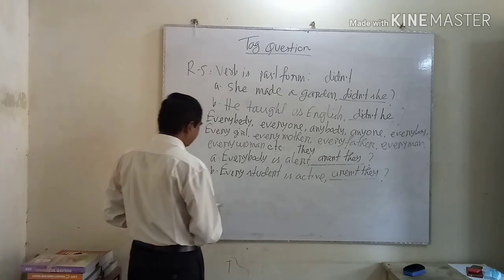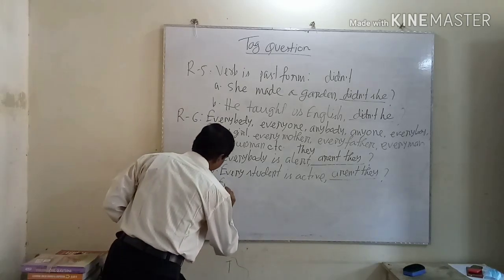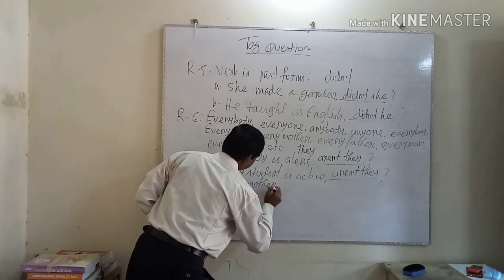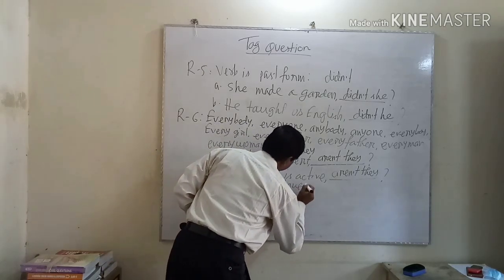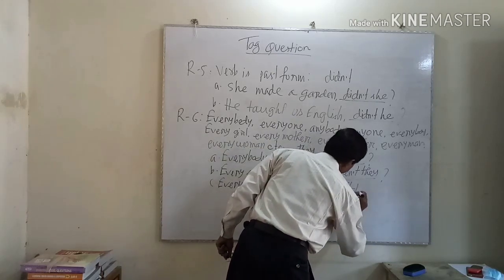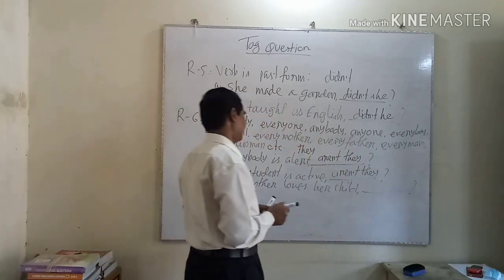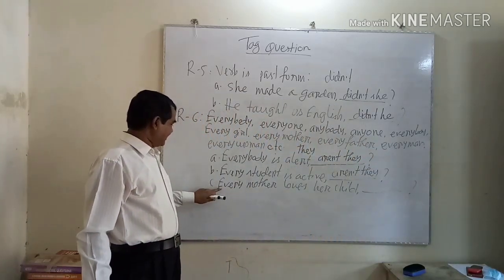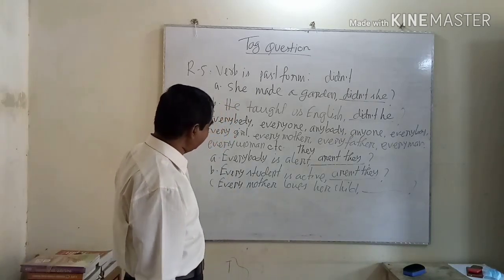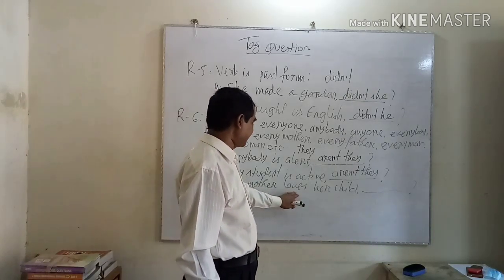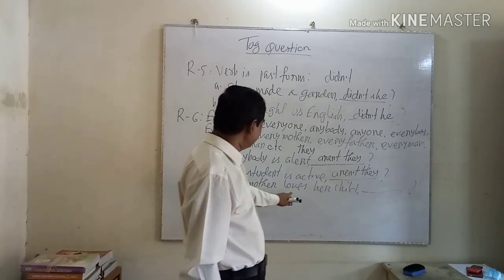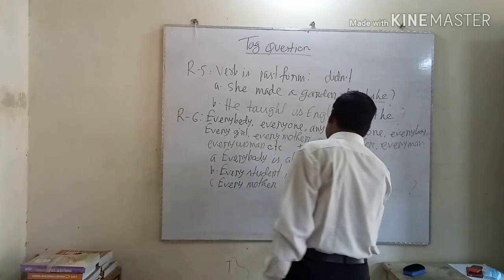Another example, "Every mother loves her child." It's a critical position of a verb. Here, "loves" is used as a third person singular verb.